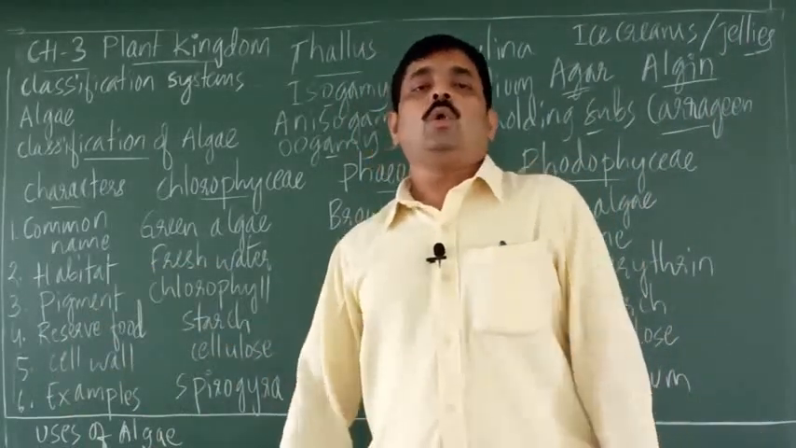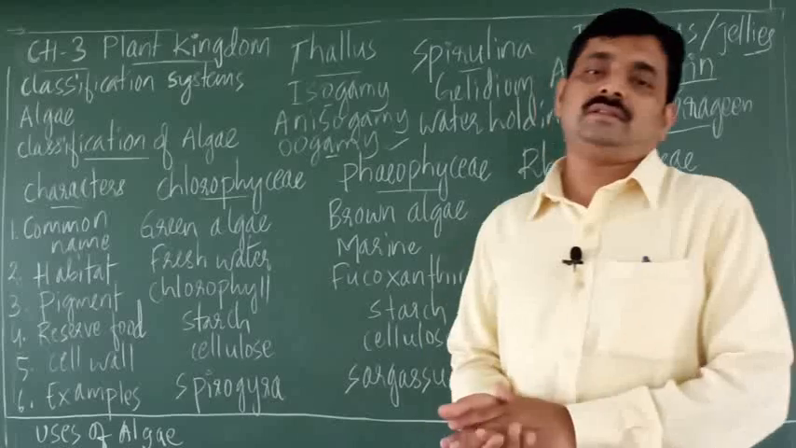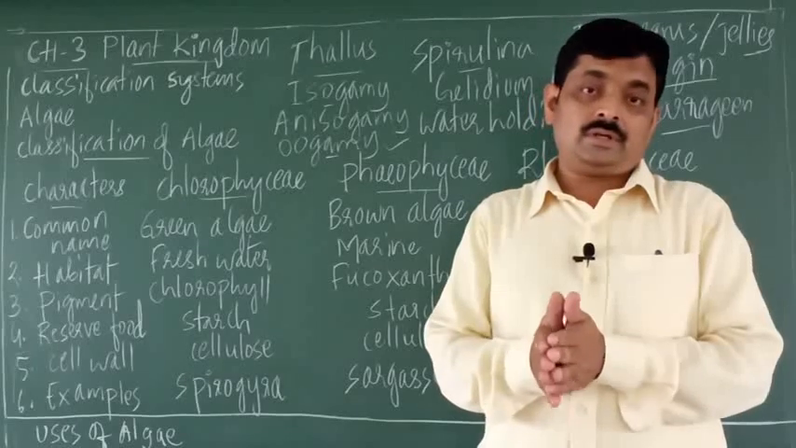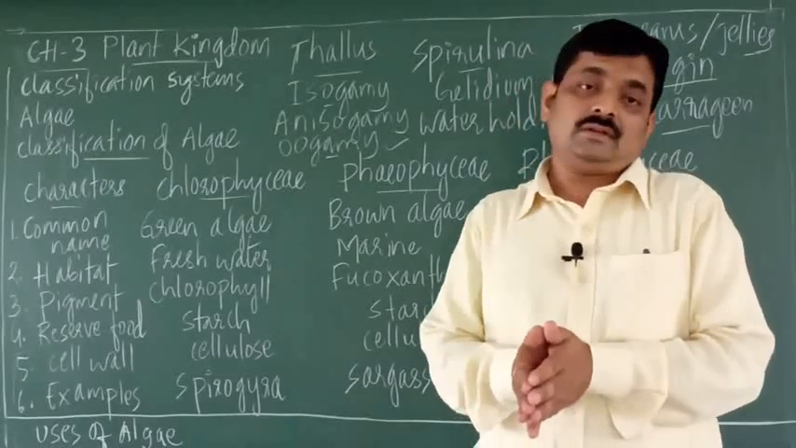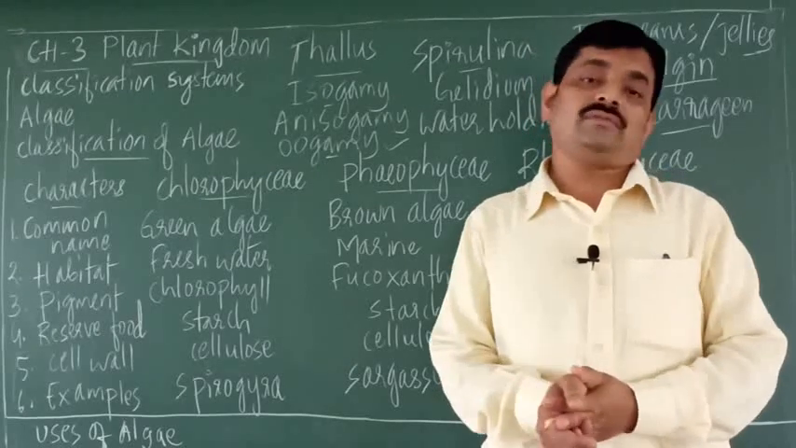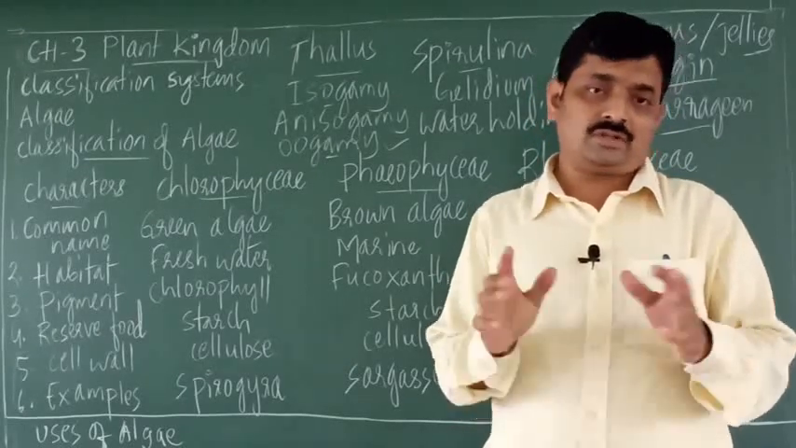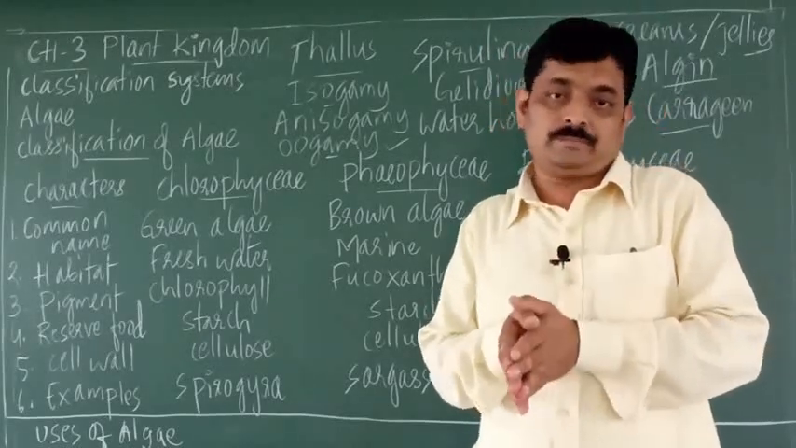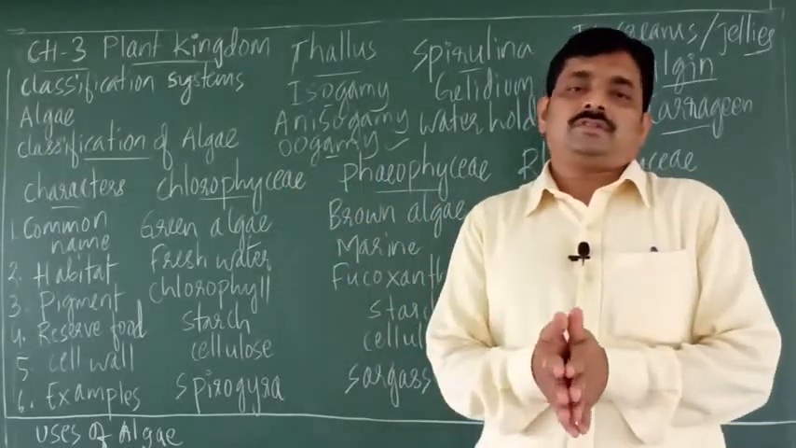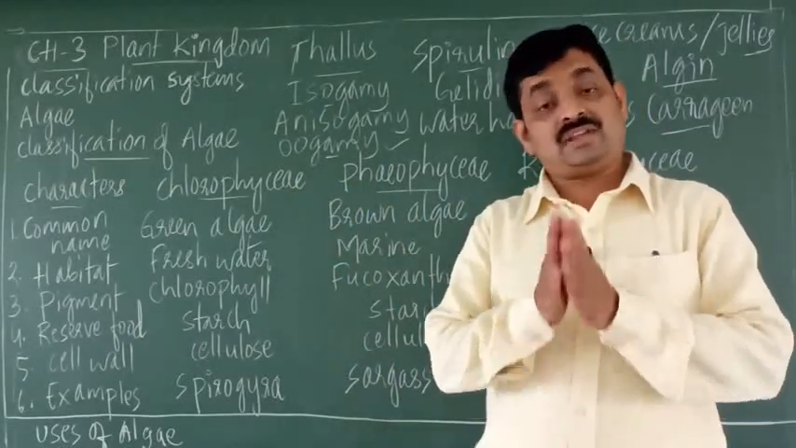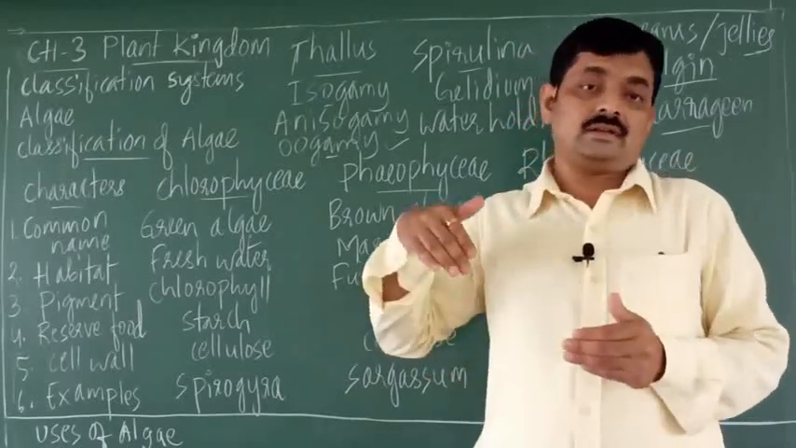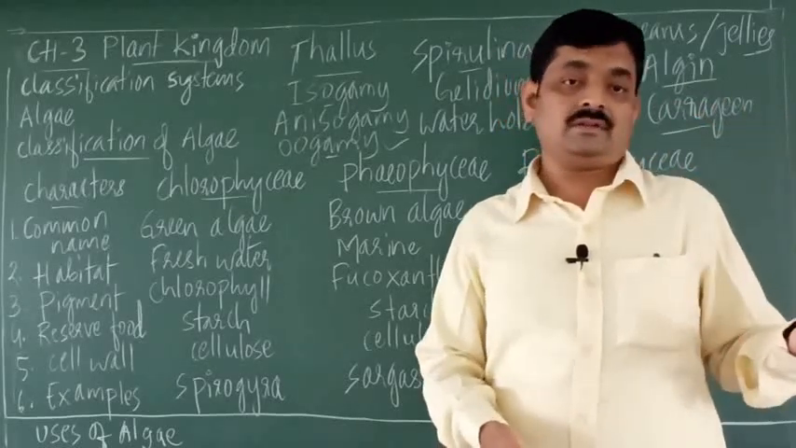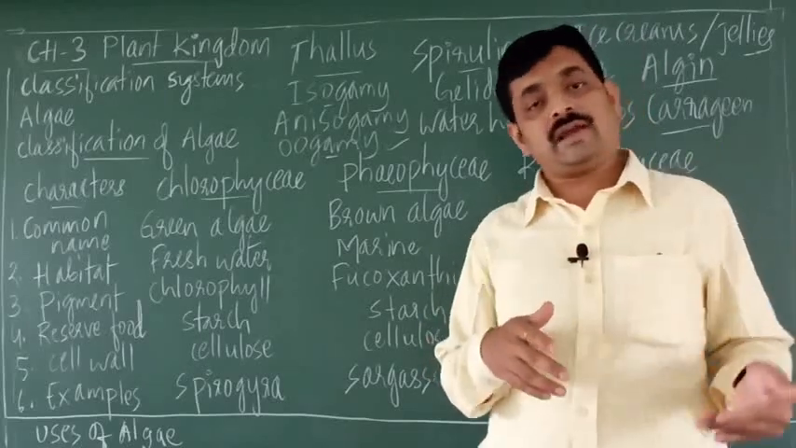Then habitat. What do you mean by habitat? Habitat is the living place, a place where an organism is found. It is called its habitat. For example, what is the habitat of fish? A fish is found in water. So the habitat of fish is water. Some birds live on trees, so the habitat of those birds is trees. Some animals live on land, so land is the habitat of those animals.